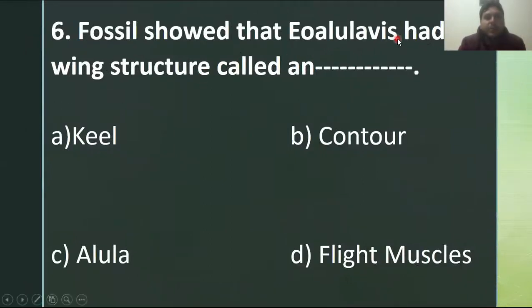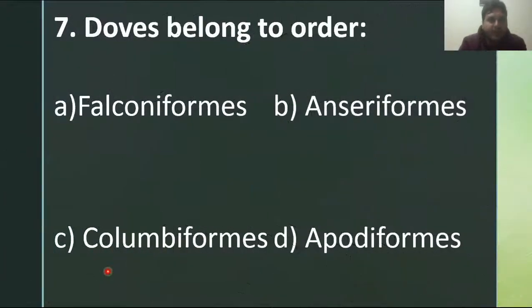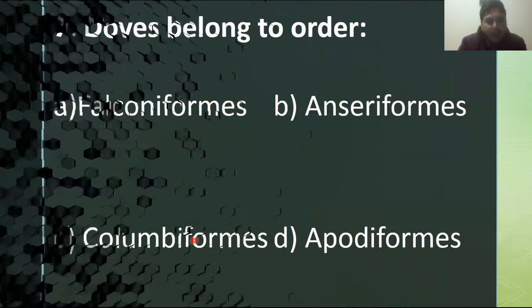Fossils show that Enantiornithes had a specialized wing structure called the alula, which provides support during flight. Doves belong to which order? Falconiformes, no, because Falconiformes is the order of falcons. Anseriformes, not at all. Columbiformes and Apodiformes. The right option is C, Columbiformes. So doves belong to the order Columbiformes.